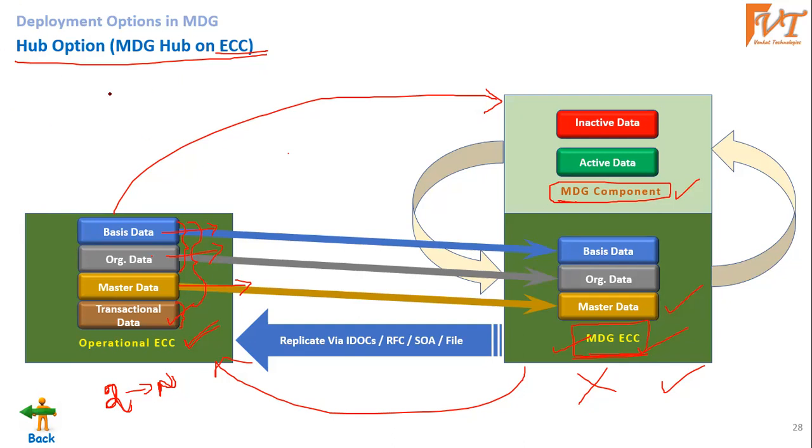Let me take you through an example. Let's say I have a product here, a mouse. The master data is available here for the mouse.